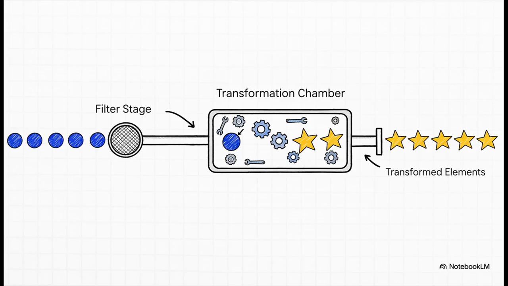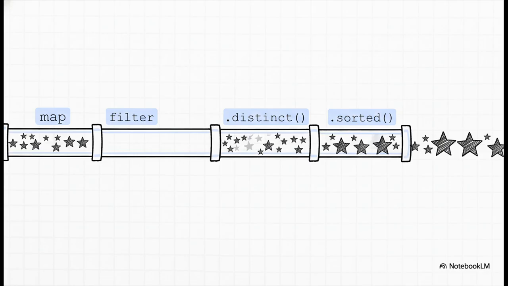A really common one to add after a filter is .map. So listen close. Filter removes things, right? Map transforms them. It takes every single element that made it past our bouncer and changes it into something new. In our case, we're taking each even number n and transforming it, or mapping it, to its square, n times n. And guess what? We can keep going.